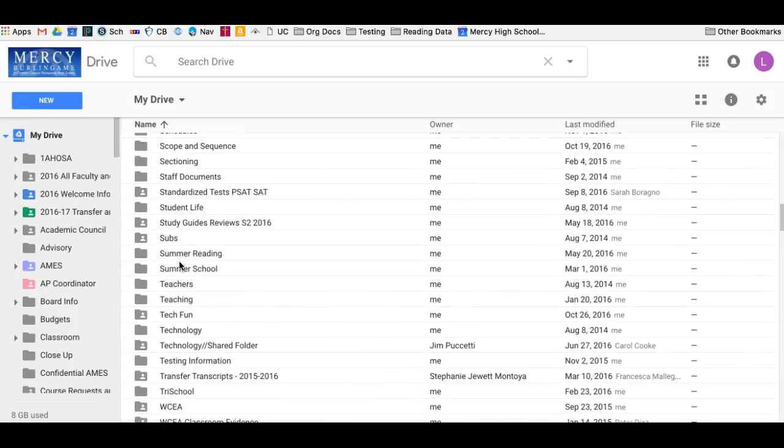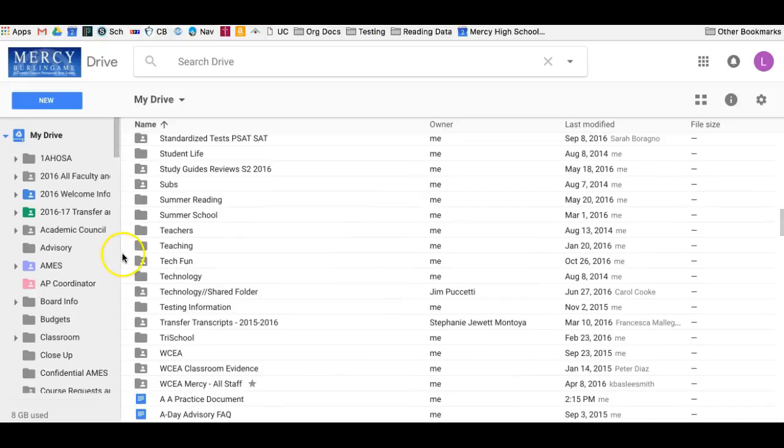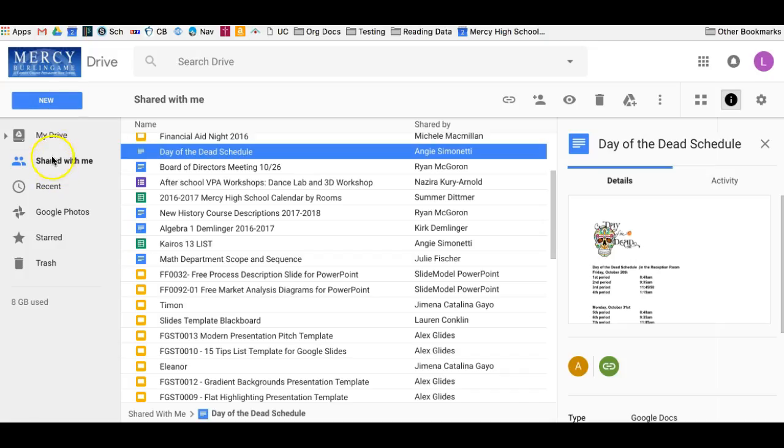So my drive is anything that I own or that I've started myself. On the other hand, things that are shared with me are documents that have been shared with me by someone else. So you can kind of see here that these are all the documents that have recently been shared with me, and these are the people that they have been shared by.